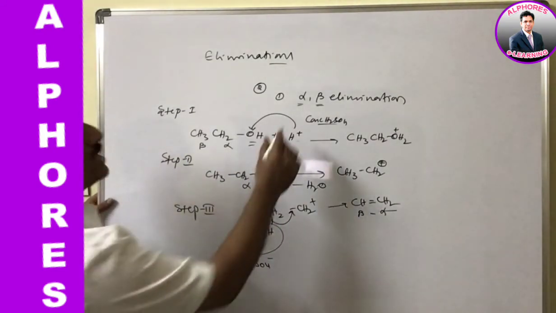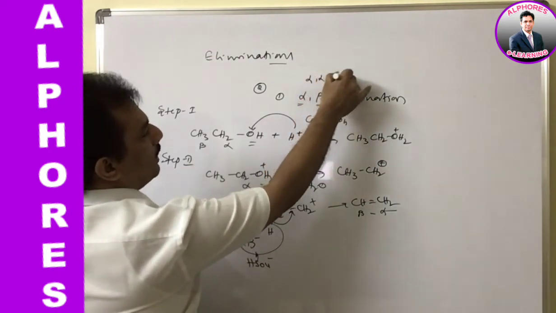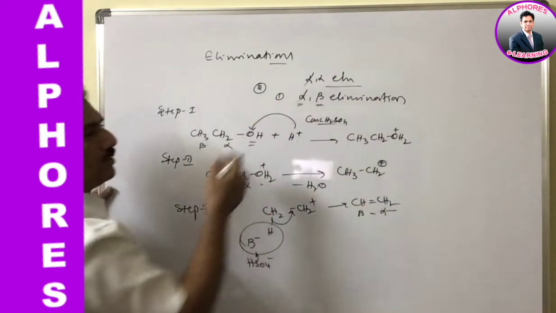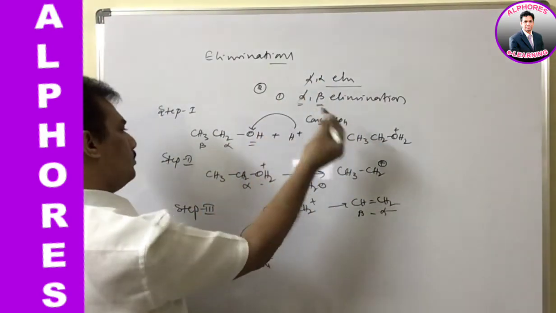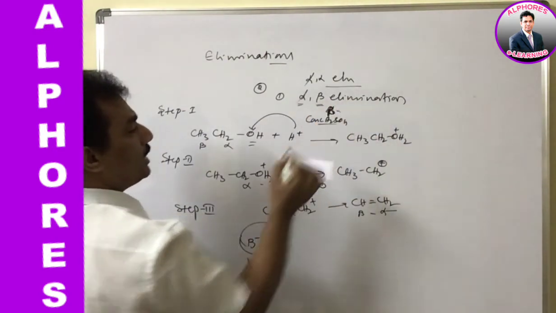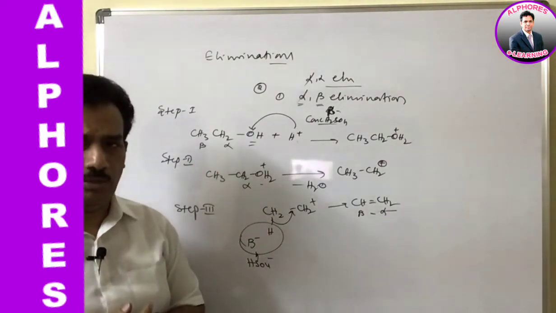That's why it is known as alpha beta elimination. And just remember, the previous one is alpha elimination. If these two are common, simply the previous one is known as alpha elimination, and now this can be simply alpha beta, or simply you can consider it as beta elimination. Beta elimination indirectly indicates that it is alpha beta elimination.